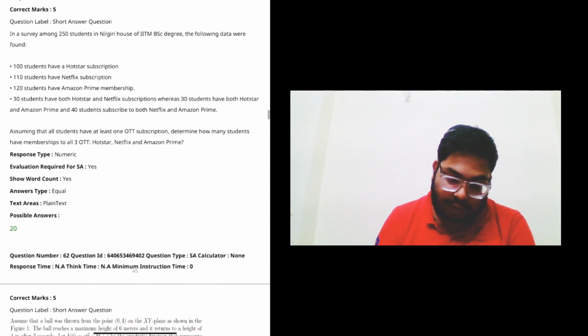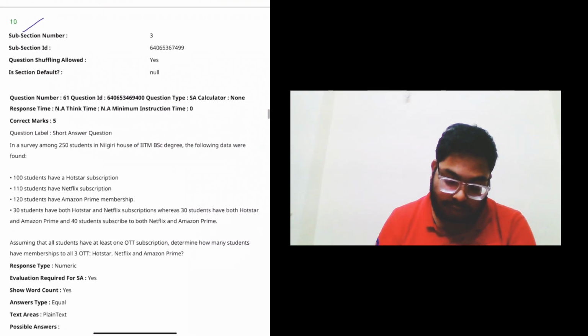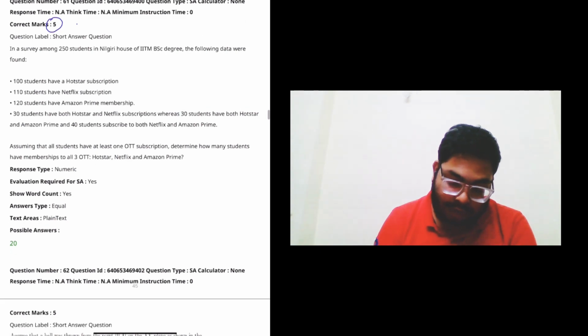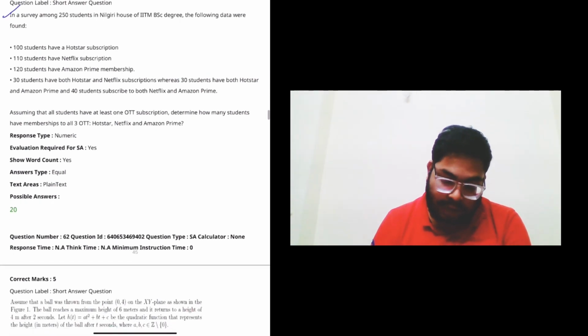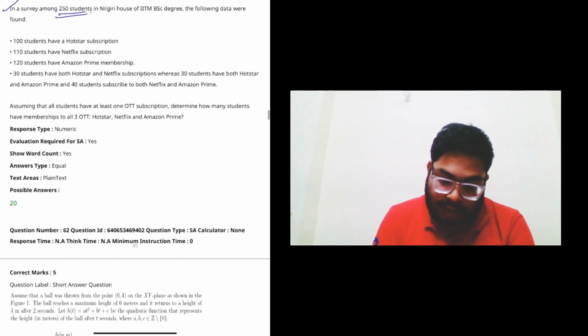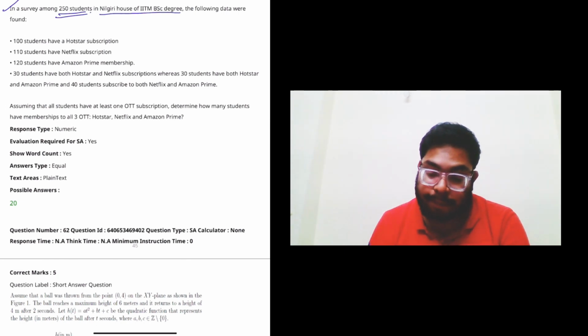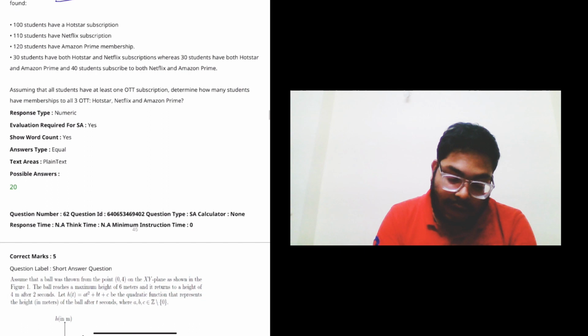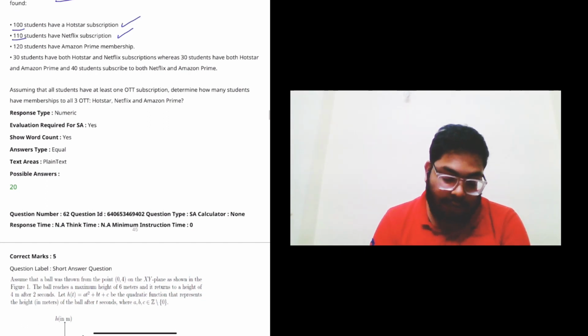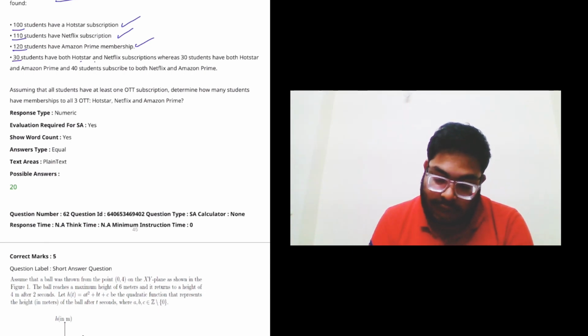Now see the next question. So it is of 4 marks. So if you get this wrong, you will lose the 4 marks. Now the 5 mark question, and the question is a long one. In a survey among the 250 students in a Nilgiri house of IITM BS degree, the following data are found. 100 students have a Hotstar subscription, and 110 have Netflix, 120 have Amazon Prime, and 30 students have both Hotstar and Netflix, and 30 students have both Hotstar and Amazon Prime, 40 have subscribed to both Netflix and Amazon.